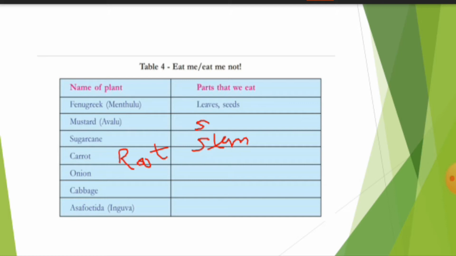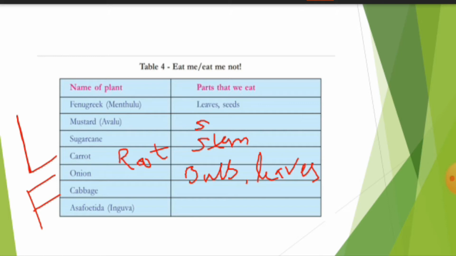Now what about the onion? What parts of this onion plant are eaten? The bulb part and the leaves are also eaten in this onion. Now let us see about the cabbage. What are the parts of the cabbage that we are eating? Cabbage leaves and cabbage flower. Cauliflower, cabbage, so leaves and flowers are eaten by us.